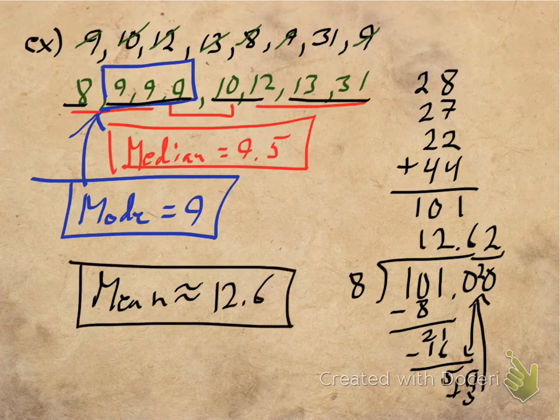Now I want you to stop for a second. I want you to look at the data. Okay, 12.6. That would actually be right here in the data, wouldn't it? Only 2 of the numbers are bigger than 12.6, and the 13 is only barely bigger than the 12.6. Okay, all the rest of the numbers, a total of 6 of them, are smaller than 12.6. Whereas if you look at the mode is 9, so it's kind of towards the front. Only 1 number is smaller, and 4 of the numbers are bigger.